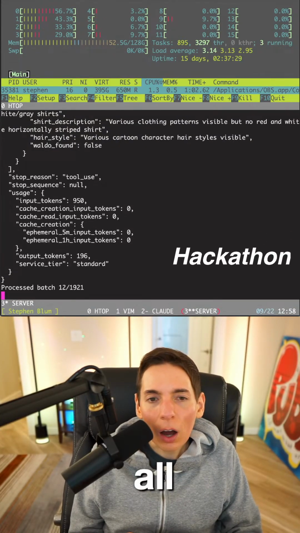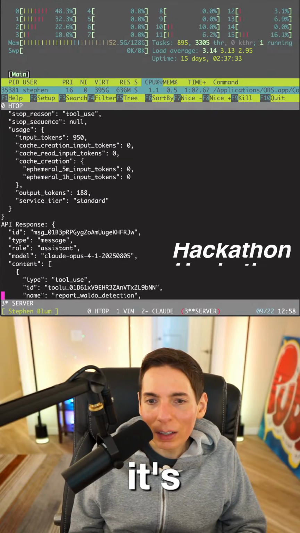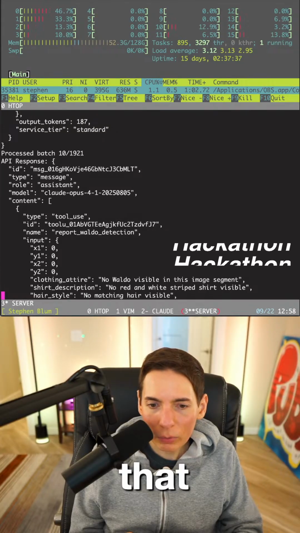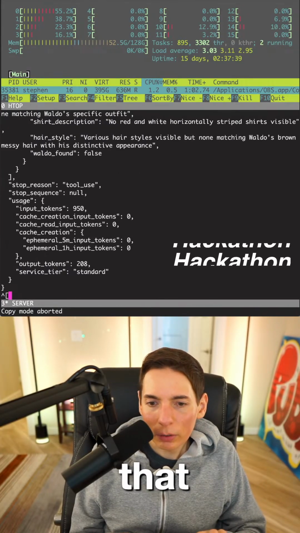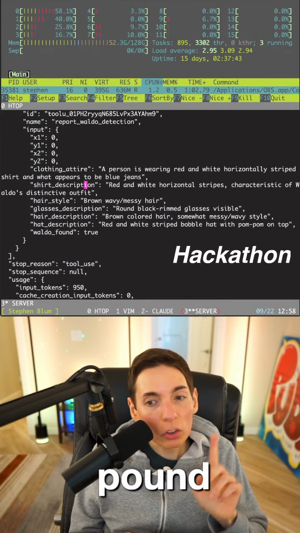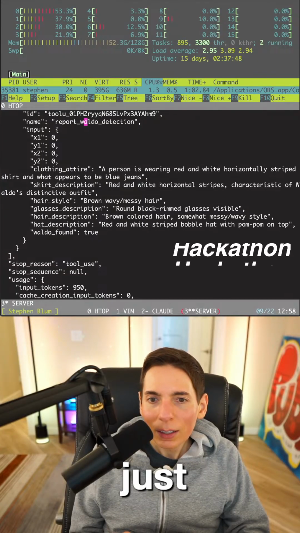Why are the coordinates odd? The coordinates are definitely not working. It's definitely not working. So that's one of our problems. We need to fix that. So here, question mark, true. So it says it found Waldo. It found Waldo and it has the right description. It's just the coordinates are wrong.